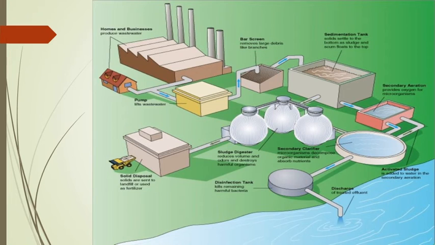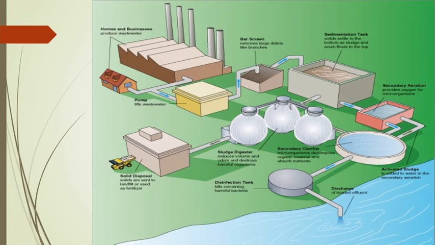other public buildings. The first unit is called a bar screen. The bar screen is used to remove large debris like branches of trees and others. It is used to remove the solid from that wastewater and effluent. It may be plastic bags, branches of trees, or floating solid. So the bar screen is used to remove large floating debris like branches of trees.